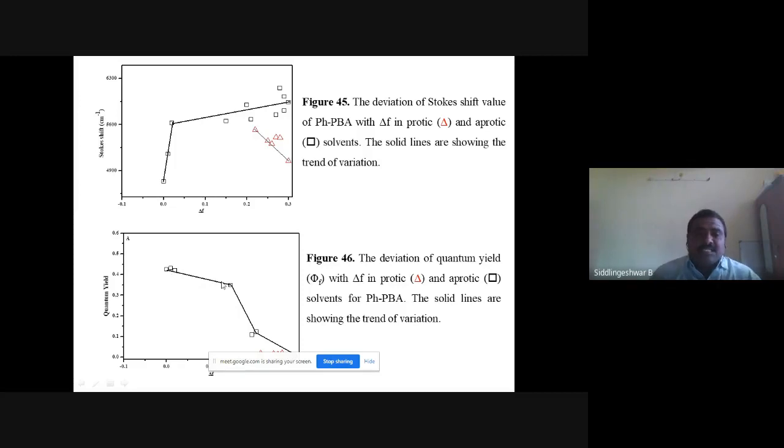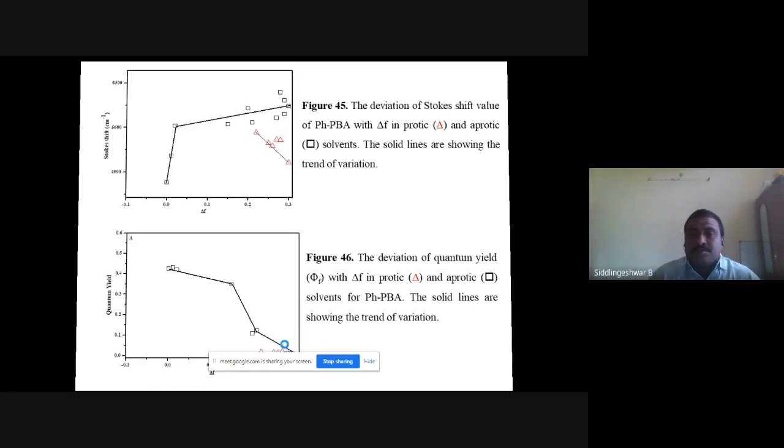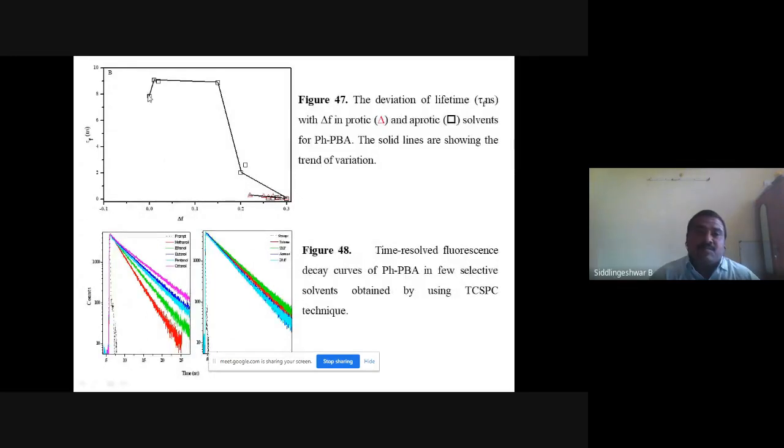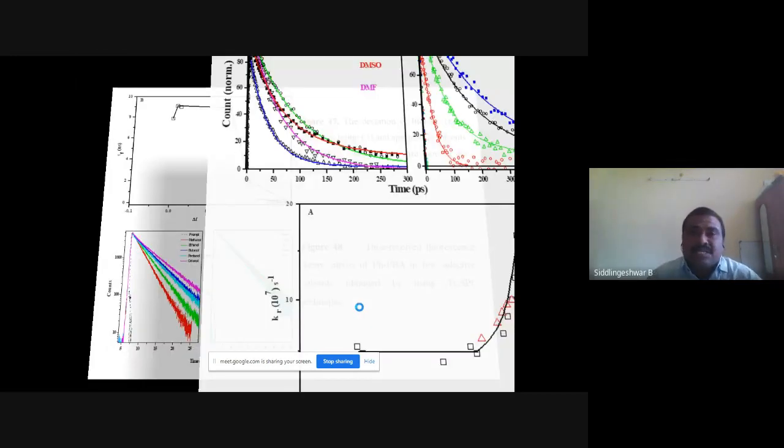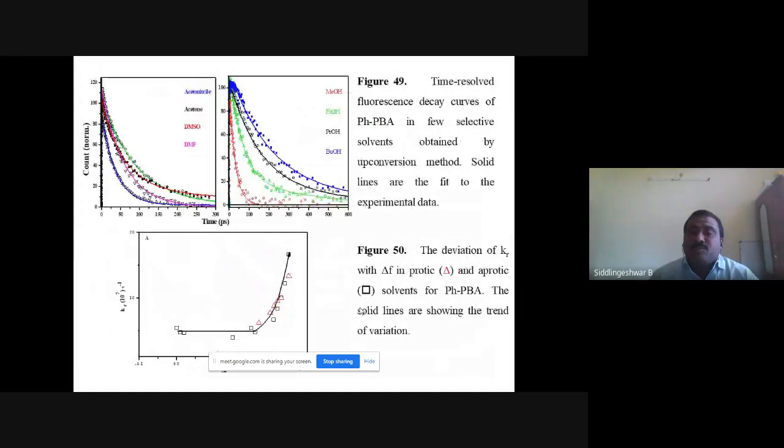In the case of quantum yield, the quantum yield decreases gradually, and in protic and aprotic solvents the quantum yield is very low, and even the lifetime also. Here, I can see suddenly there is a slight increase in lifetime, but again it decreases. In both aprotic and protic solvents, the lifetime is very low. It is in the picosecond range, like 0.001, 0.002 nanoseconds. And these are the single decay kinetic graphs of lifetime values. To measure the lifetime in picoseconds, we have used the fluorescence upconversion method, and these are their plots in aprotic and protic solvents.